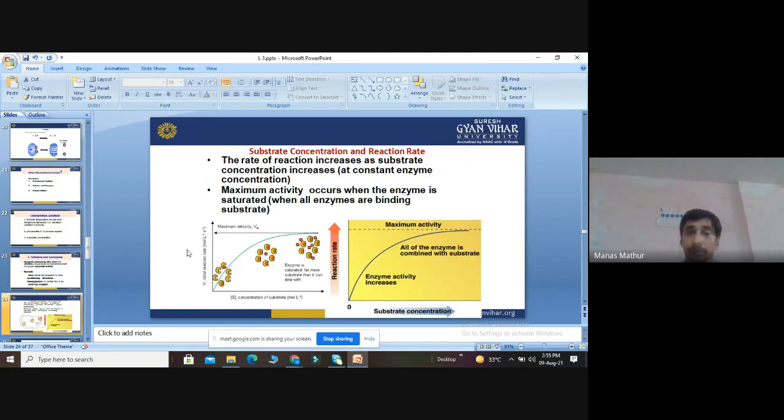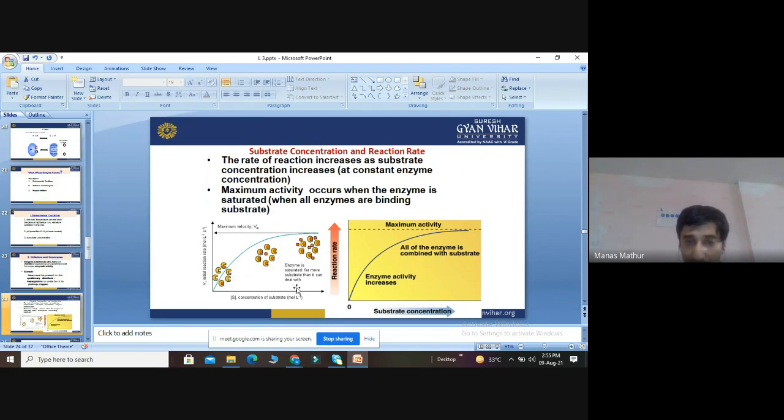Then we discuss substrate concentration and reaction rate. The rate of reaction increases with the substrate concentration. We can see this in the diagram. This is the substrate concentration. This is the initial reaction. See, a lot of substrates are coming.